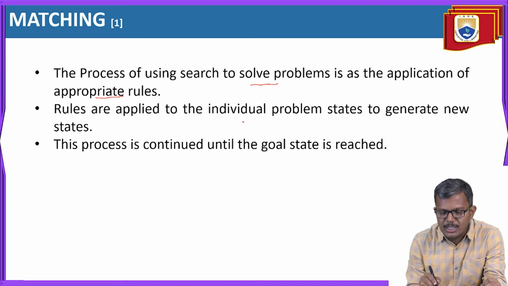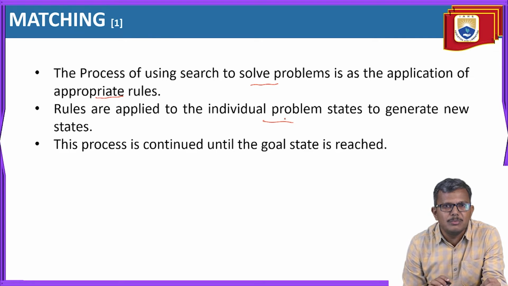And sometimes what happens, we need to apply the rules to the individual states. Remember, rules cannot be applied only once. However many states you want to change, that many times you need to keep on applying the rules. In the previous example, in the previous slide, I showed one example there. You have to move through 4 or 5 points to reach the goal state. Means 4 times you have to identify the appropriate rules, and 4 times you have to apply them to change your position. So this is a continuous process until you reach the goal state.